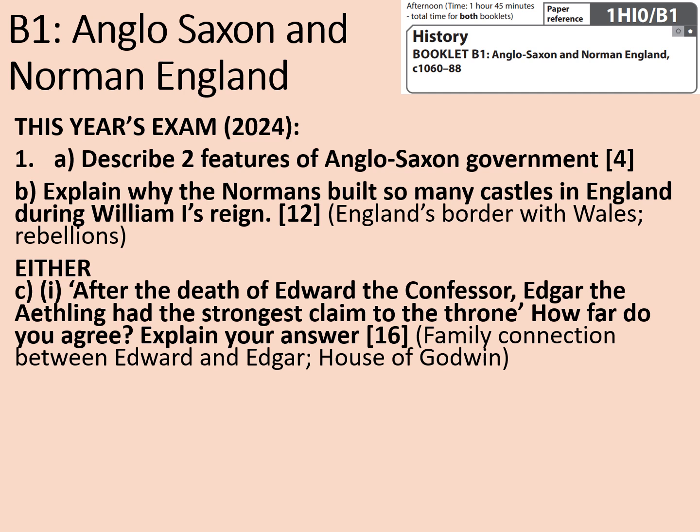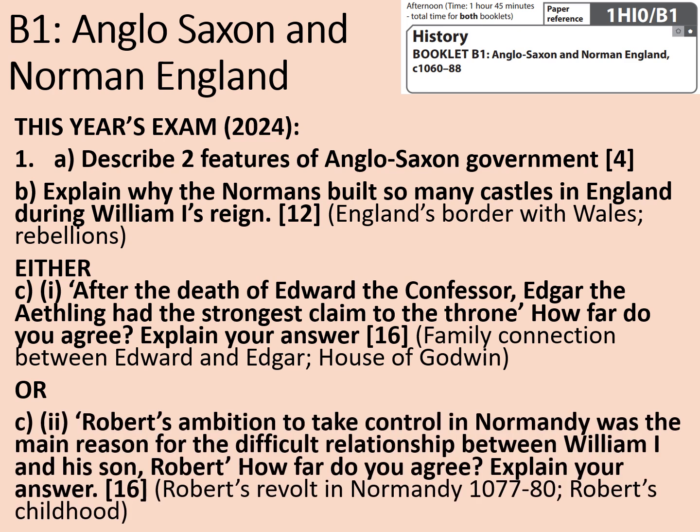Either question 1C1: after the death of Edward the Confessor, Edgar the Atheling had the strongest claim to the throne. How far do you agree? Explain your answer. The stimulus points for this particular question were family connection between Edward and Edgar and the House of Godwin. Or you could have chosen question C2: Robert's ambition to take control in Normandy was the main reason for the difficult relationship between William I and his son Robert. How far do you agree? Explain your answer. That was worth 16 marks as well. The stimulus points for this particular question were Robert's revolt in Normandy 1077 to 1080 and Robert's childhood.